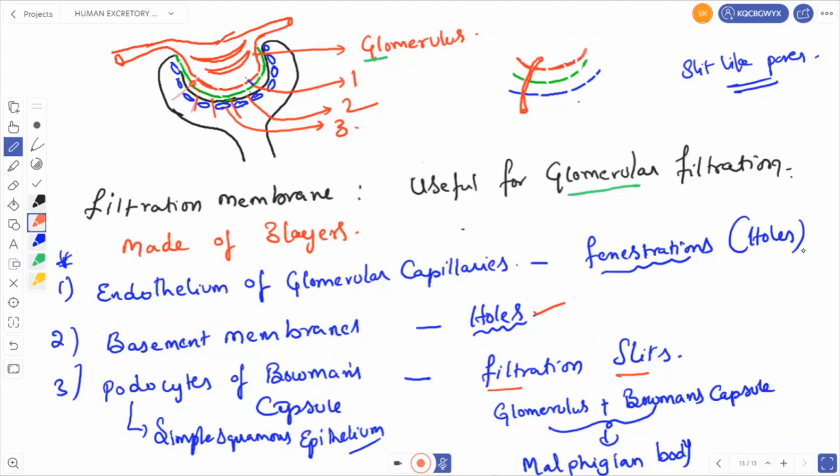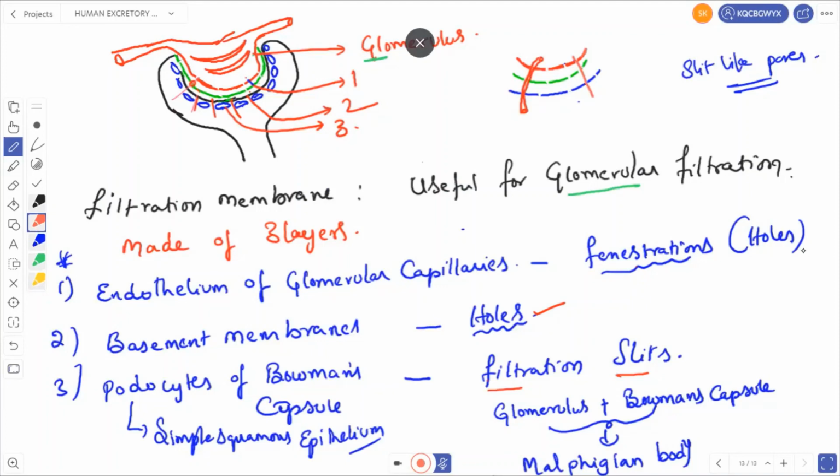The basement membrane also has holes. Then after that, the podocytes of Bowman's capsule. The podocytes of Bowman's capsule also have slit pores or filtration slits. So all these pores correspond with each other, through which the blood is filtered from the glomerulus.